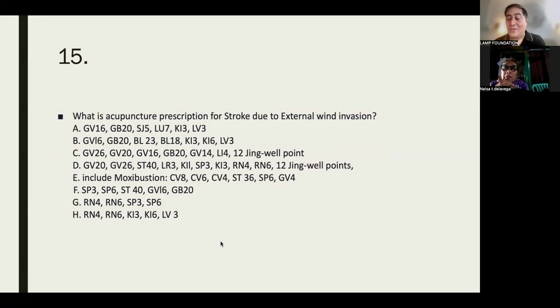So, we don't treat stroke as it is. We need to know what caused the stroke. This is where your expertise on pattern differentiation comes in. Is it possible to have a stroke due to external wind invasion? For example, it was your first time to go to Europe, or Iceland. It's so cold, and even if you're healthy, you can have a stroke. And then your diet.